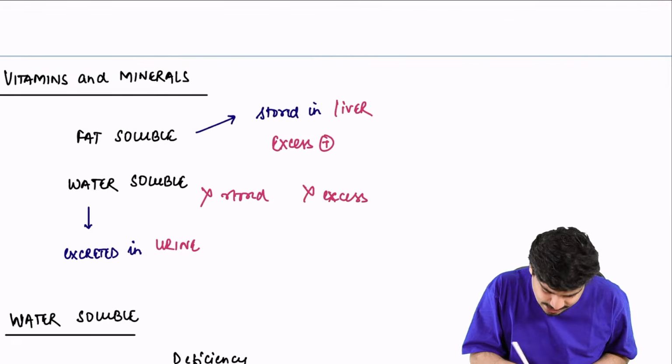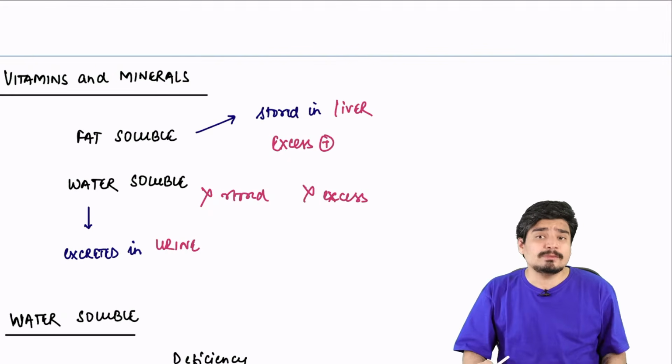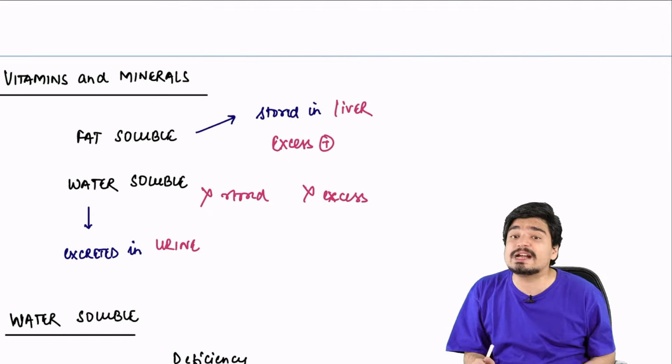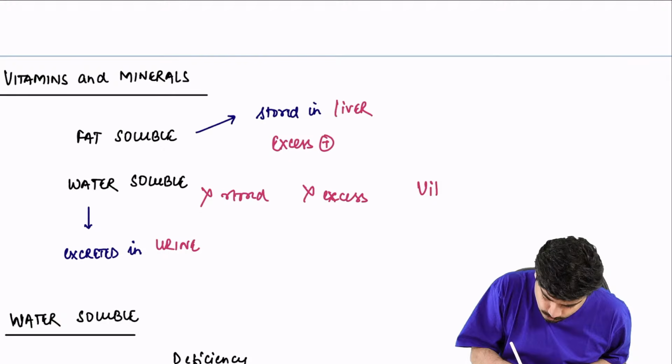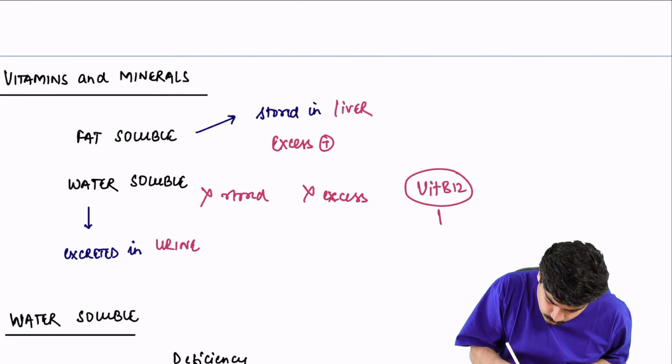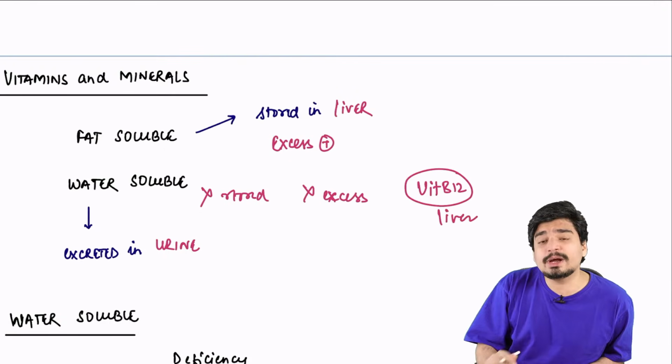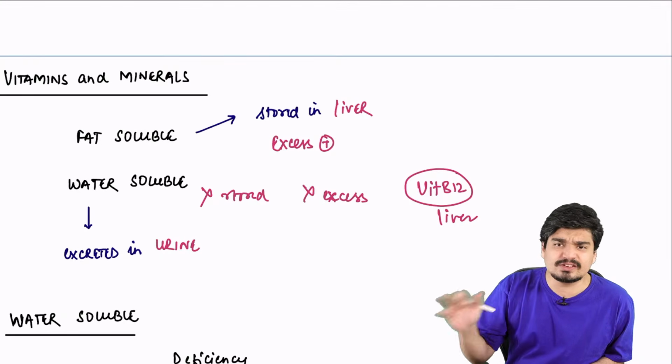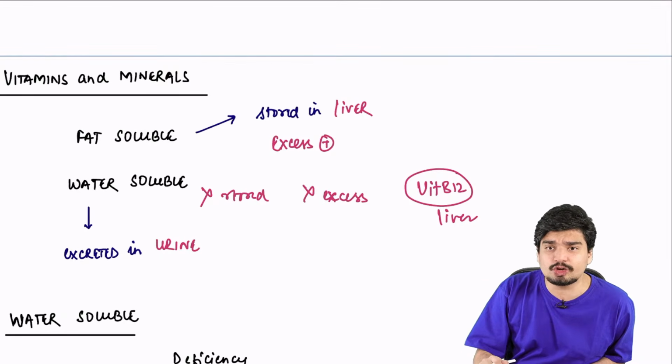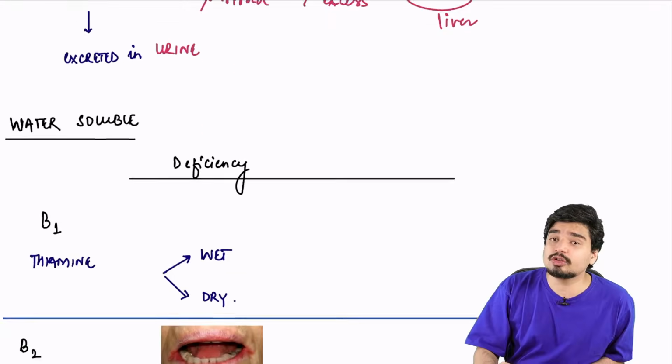There's only one water-soluble vitamin which is stored in the body. Can anyone tell me that? It is vitamin B12. Remember, one exception exists. Vitamin B12 is stored in liver. Rest everyone is excreted in the urine. It's not stored in the body. Now we first start with water-soluble vitamins.